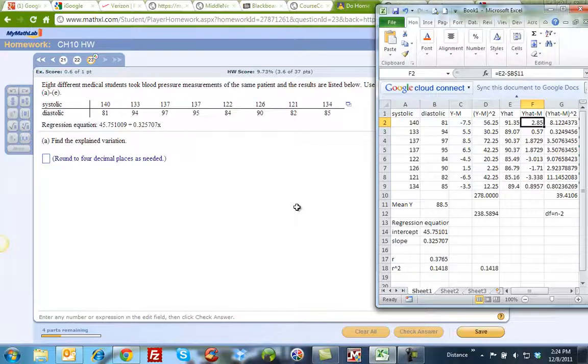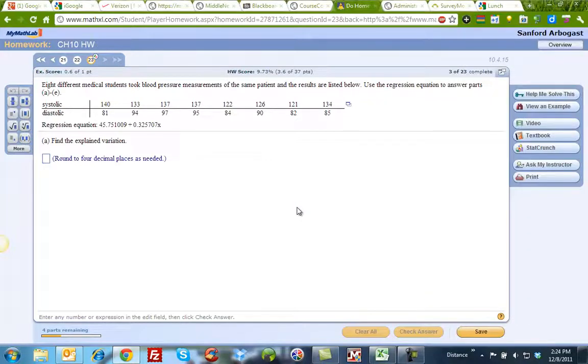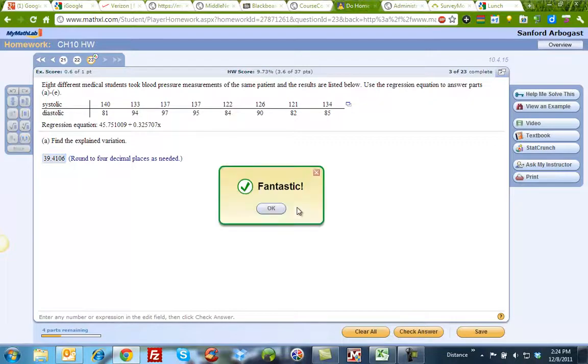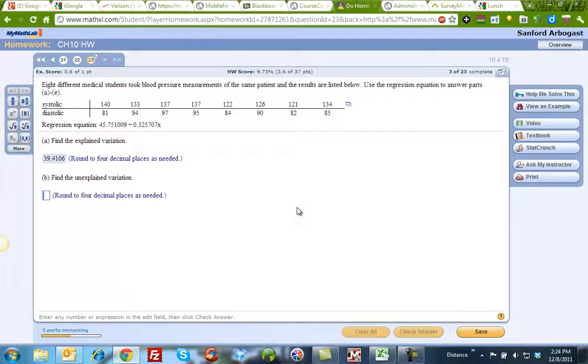Now again, because I need to square it, I need to get rid of my negatives, I square everything and I add it up. And so this number right here, 39.4106, I'm going to paste right in here. And I have my first answer. That is my explained variation.